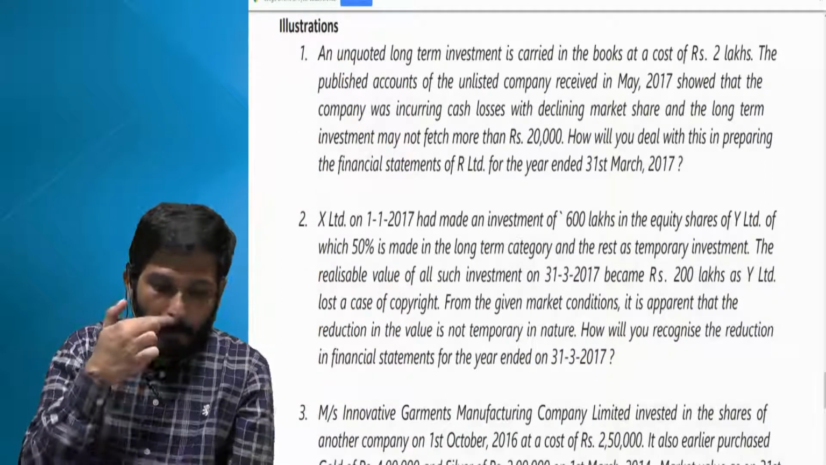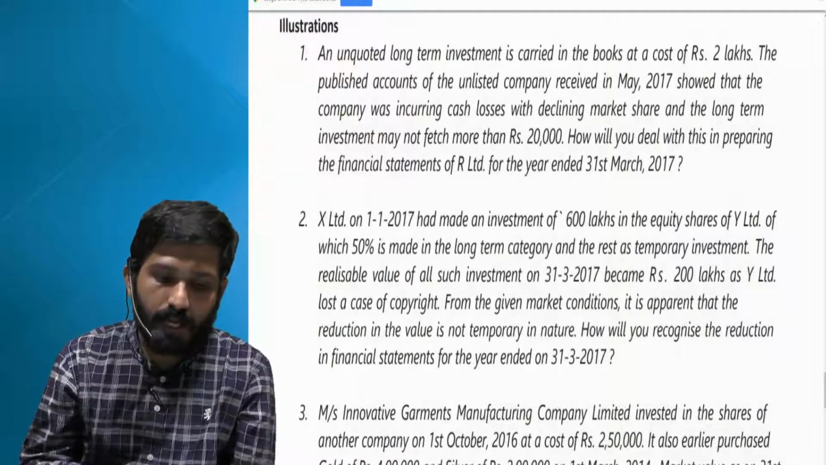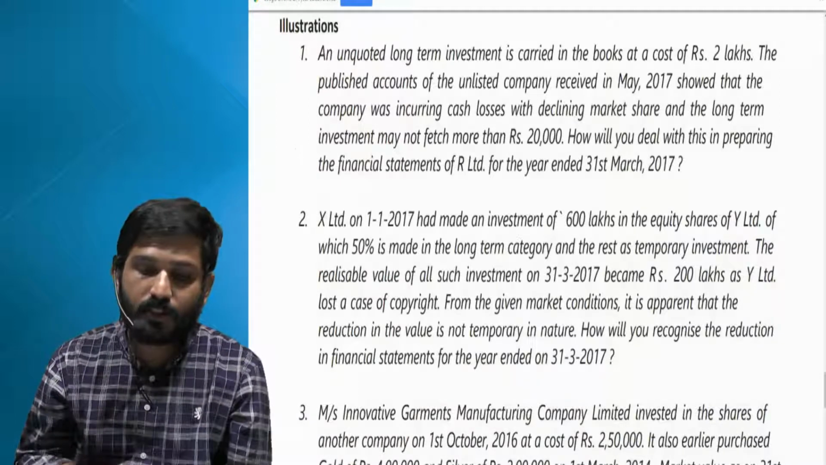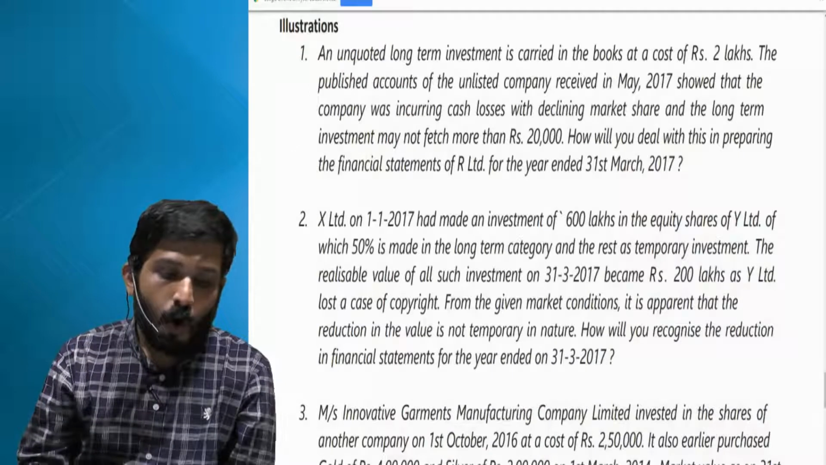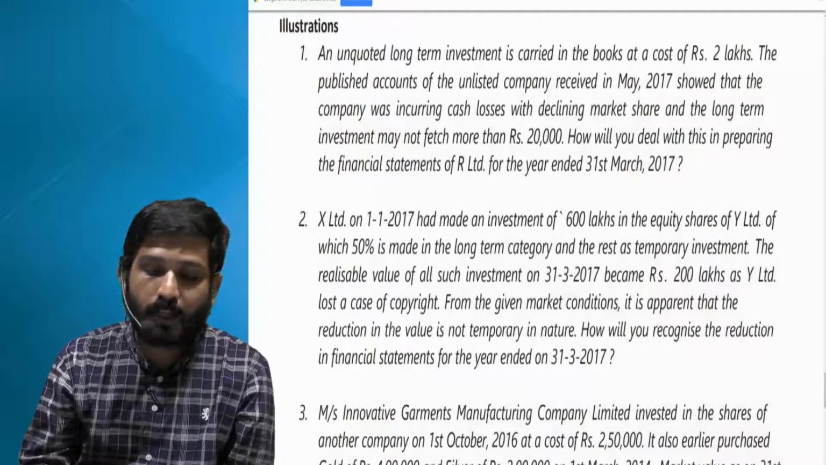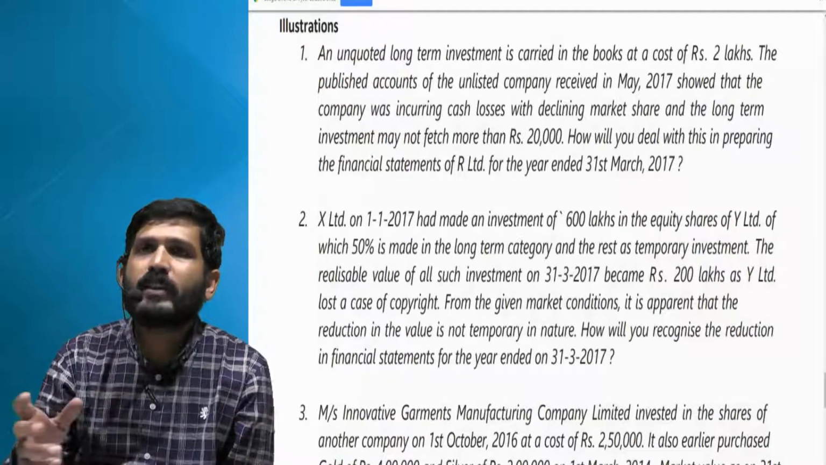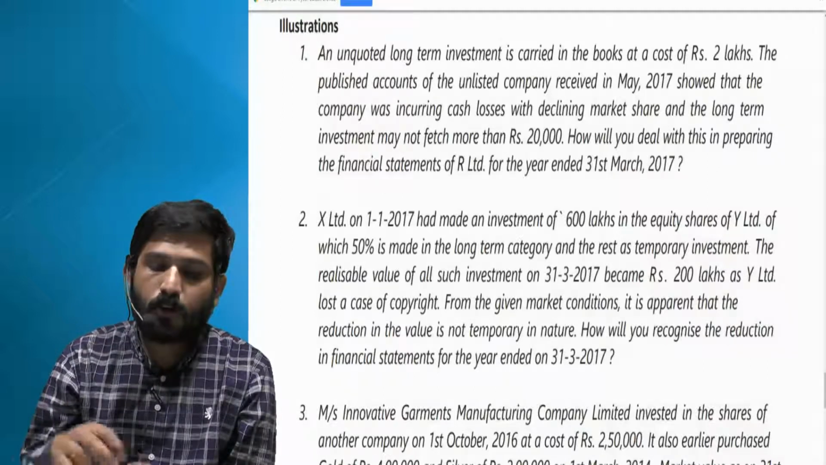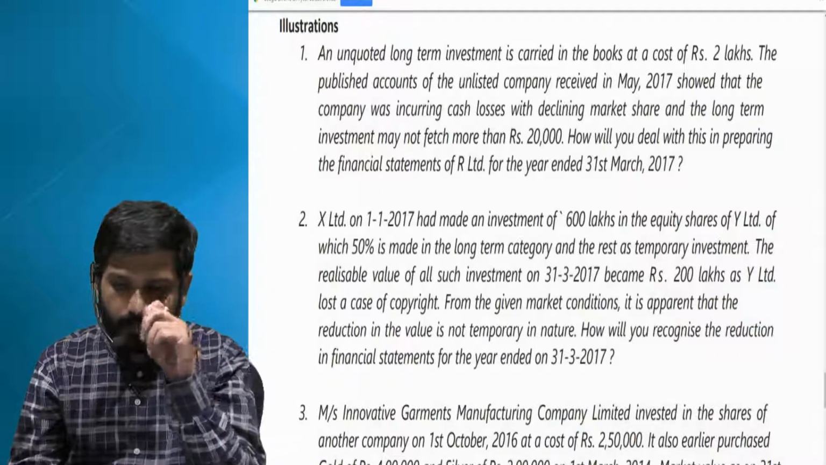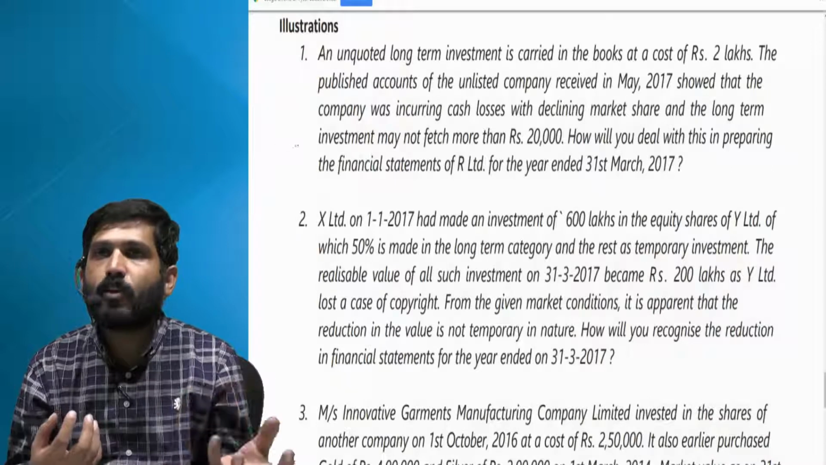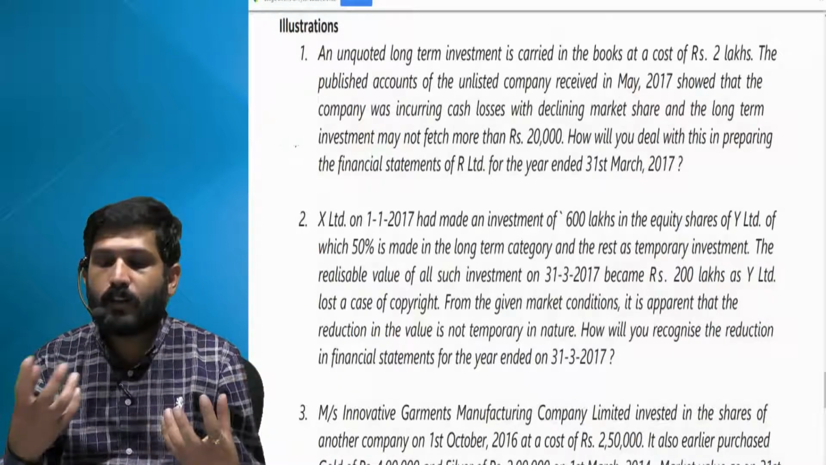Illustration number 2. X Limited on 1-1-17 had made an investment of 600 lakhs in the equity shares of Y Limited, of which 50% is made in long-term category and the rest as temporary investment. So I can say current. So 50% long-term, 50% current: 300 lakhs, 300 lakhs. Long-term I'll take it at cost. Current I'll take cost or fair value, whichever is lower.